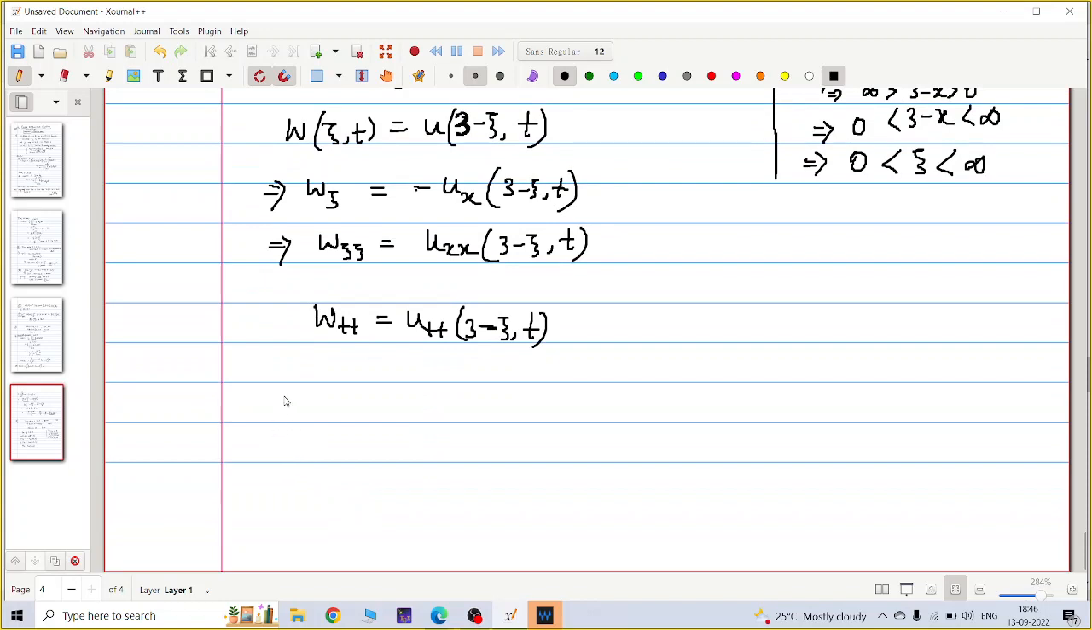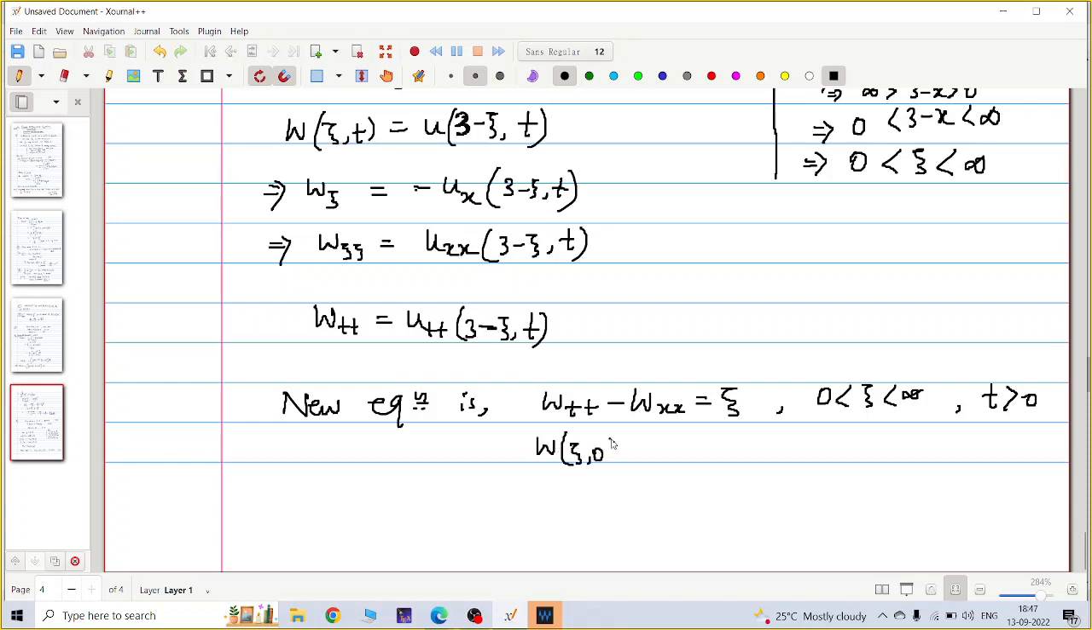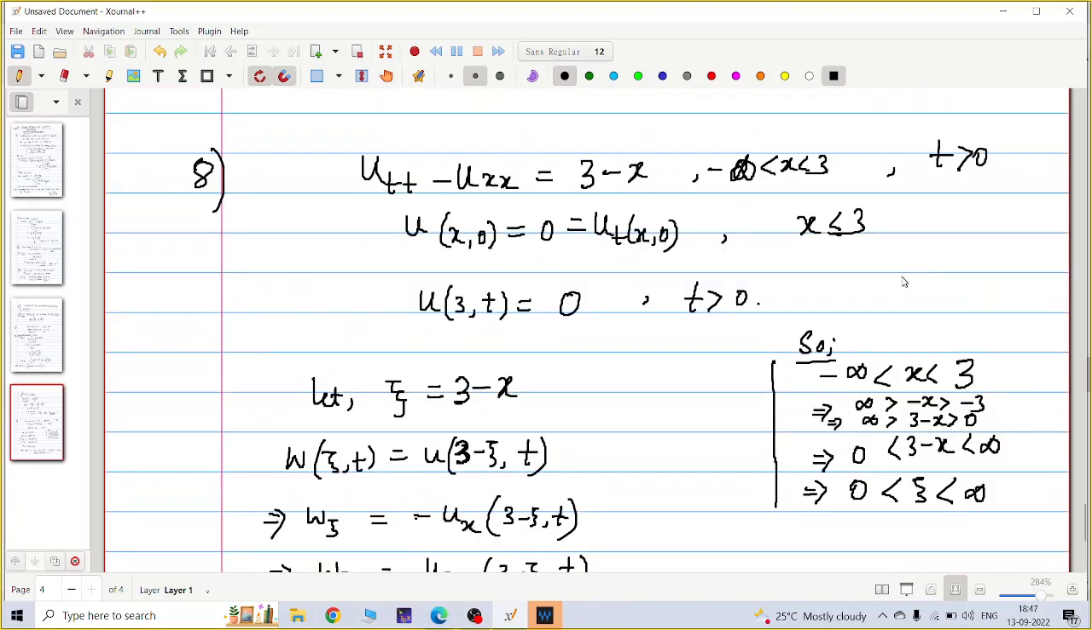So my new equation is w_tt minus w_xi xi equal to, because I just replace u by w, my xi, for the region now. The region is xi from 0 to infinity and t positive, because I did not make any change on t. And w(xi, 0) and w_t(xi, 0) are 0 for xi greater than or equal to 0, because here my region is x less than or equal to 3.